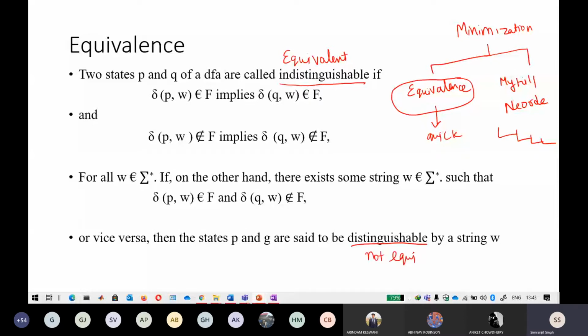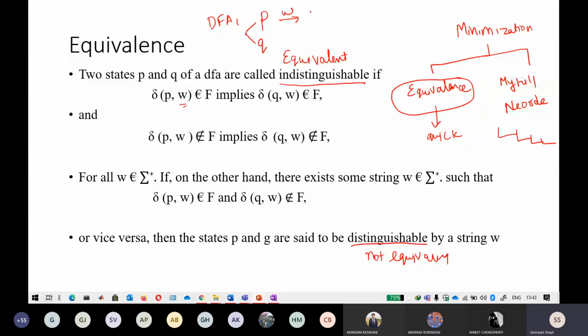So these are two words, and do not get confused between distinguishable and indistinguishable. The definition says that in a DFA there are two states, P as well as Q, and these two states are said to be equivalent if, upon receiving a particular string, that string is called W,